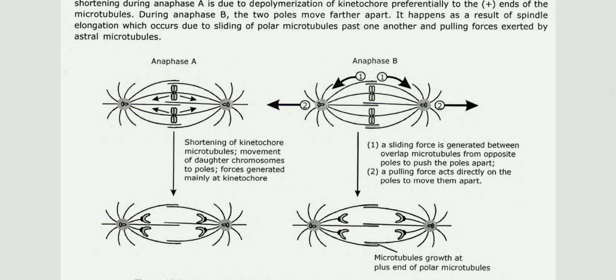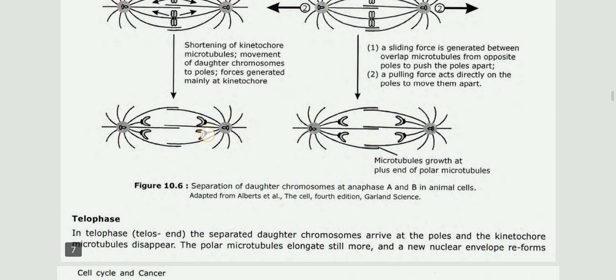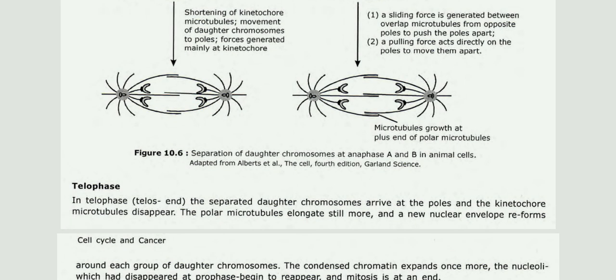Anaphase A involves shortening of kinetochore microtubules and movement of daughter chromosomes to the poles, with forces generated mainly at the kinetochore. In anaphase B, a sliding force is generated between overlapping microtubules from opposite poles to push the poles apart. A pulling force acts directly on the poles to move them apart, along with microtubule growth at the plus end of polar microtubules. This shows the separation of daughter chromosomes at anaphase A and B in animal cells, adapted from Alberts et al., The Cell, 4th edition. So that's the picture.